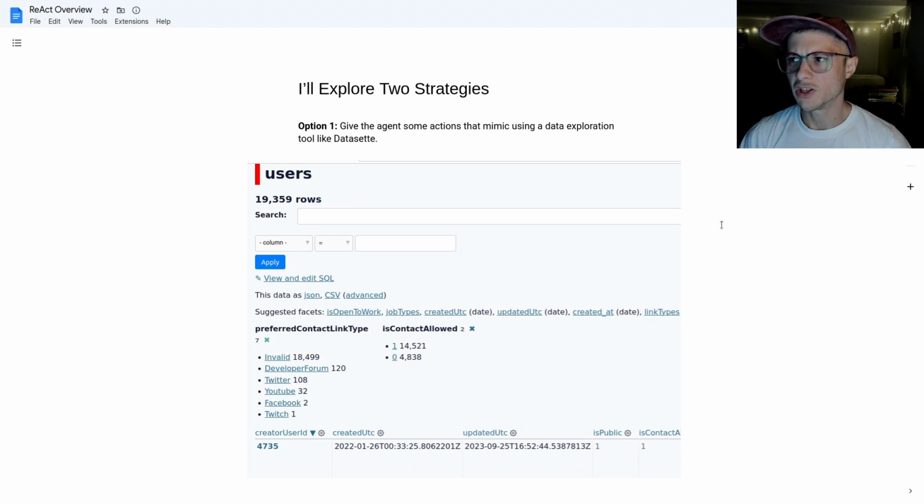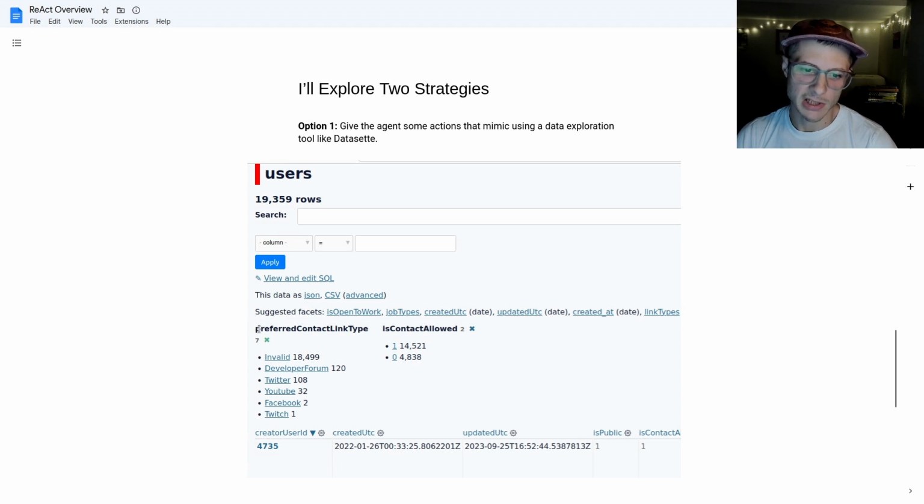The two strategies for kinds of tools to give the local large language model. And the first one is I'm going to give it some actions that mimic using the data as if it were interacting with a tool like Datasette. So that's going to be like being able to list tables, being able to list columns, being able to do facets.